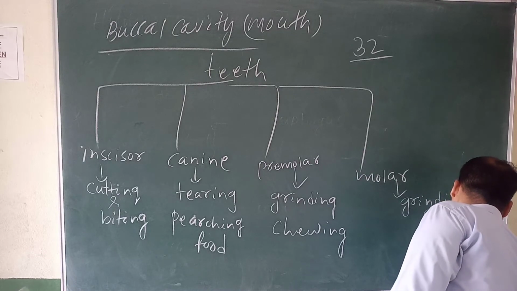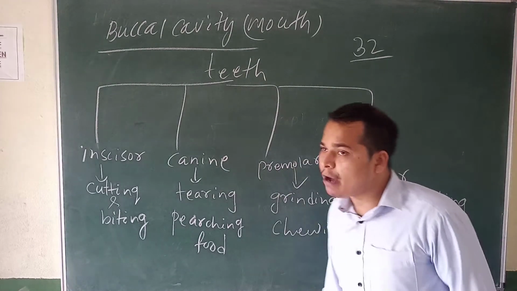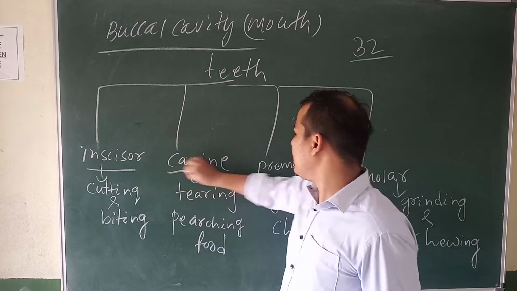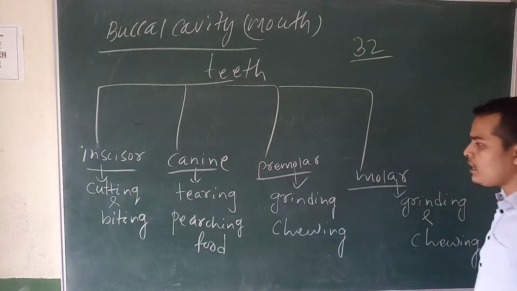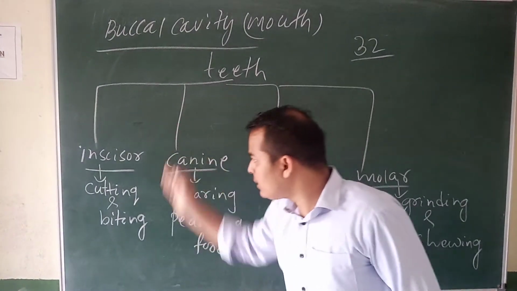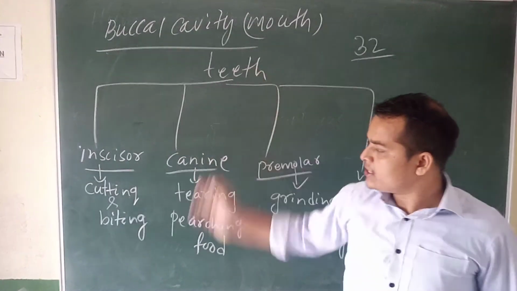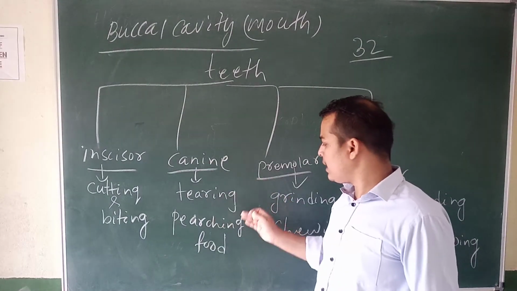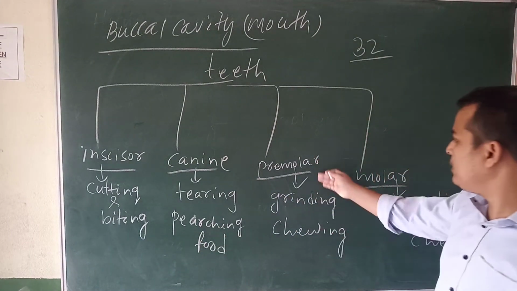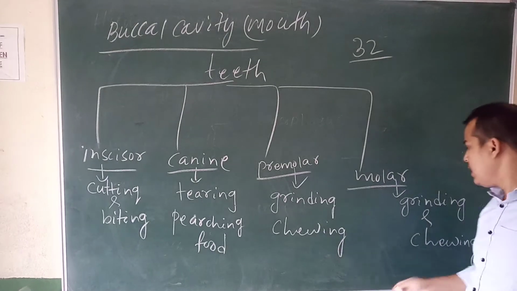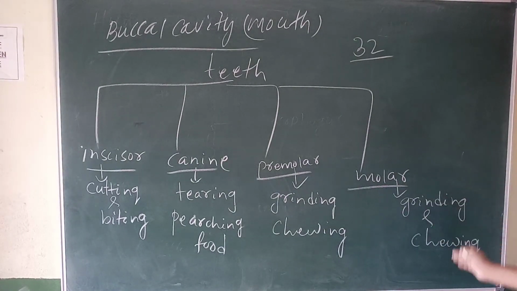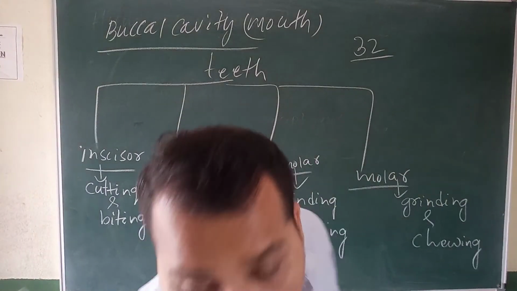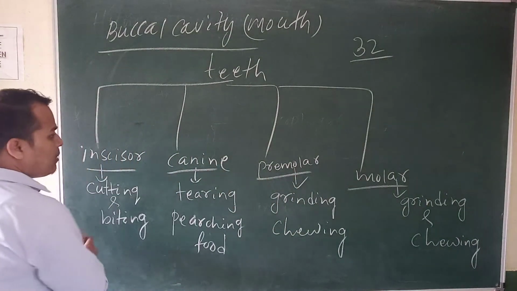So how many types of teeth does a human have? Four types: incisor, canine, premolar, molar. These are the functions of our teeth. First, incisor teeth help in cutting and biting. Canine helps in tearing and piercing. Premolar teeth help in grinding and chewing, and molar teeth help in grinding and chewing.